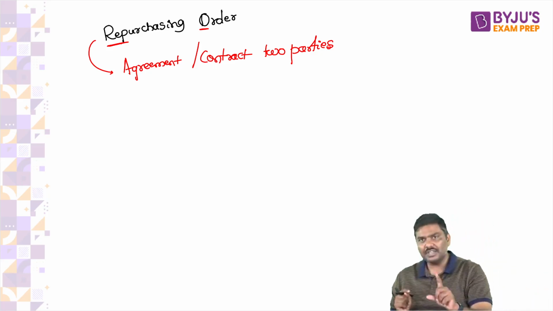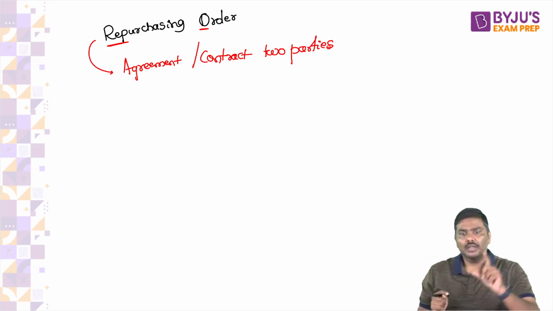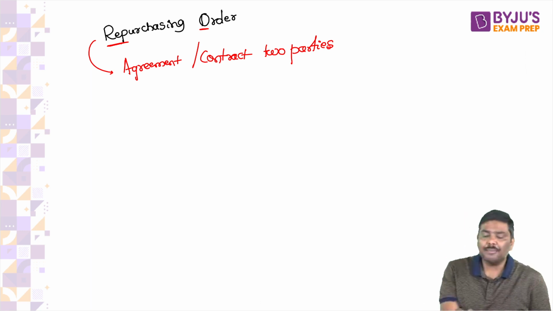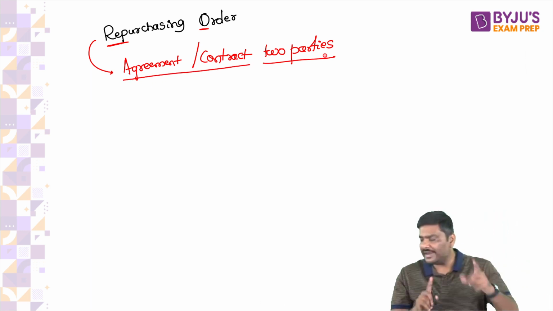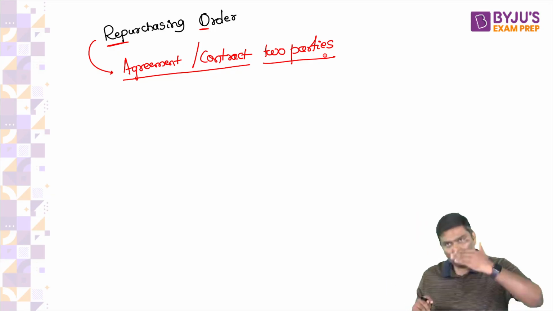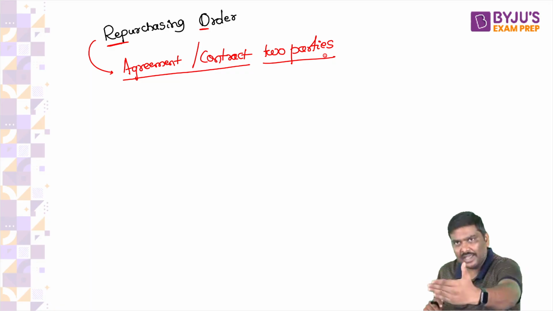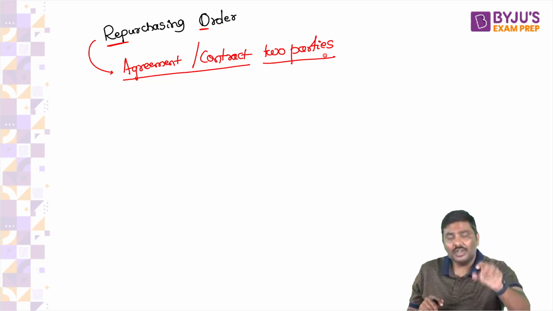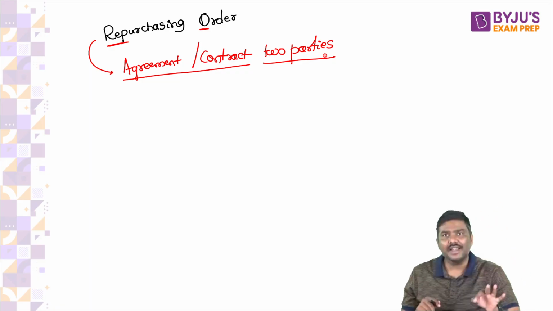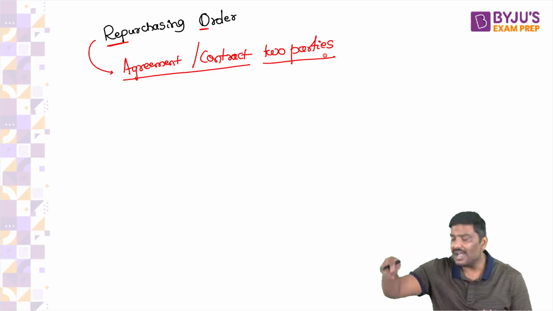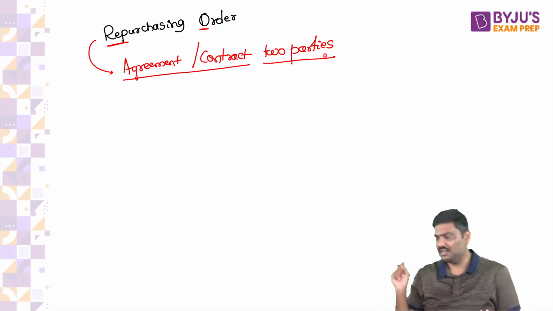I'll repeat the definition: repurchasing order is an agreement or a contract between two parties wherein one party will sell an asset to another party with the promise of repurchasing the asset on a specific date at a specific price.